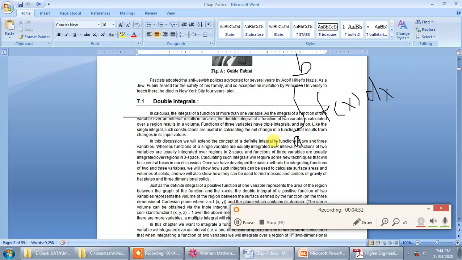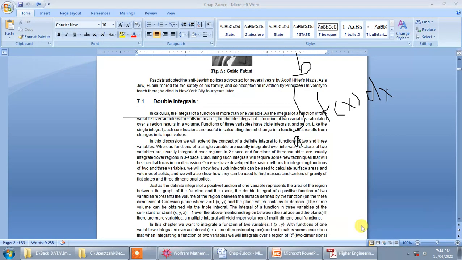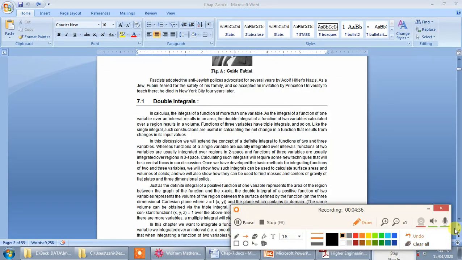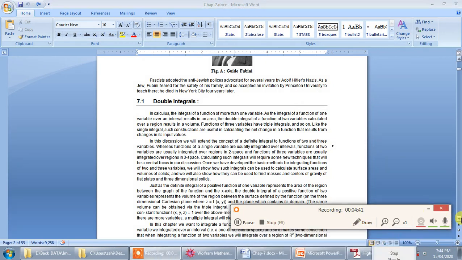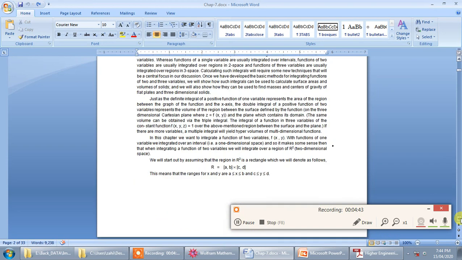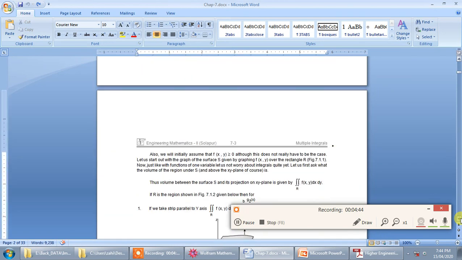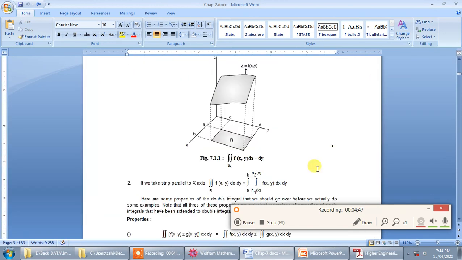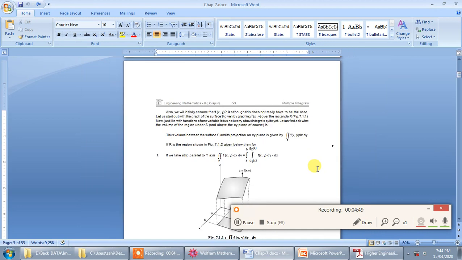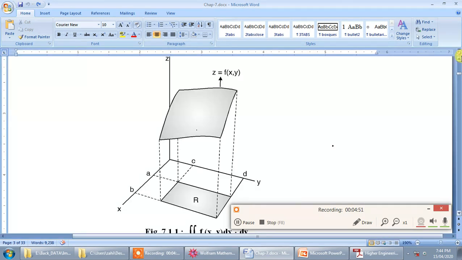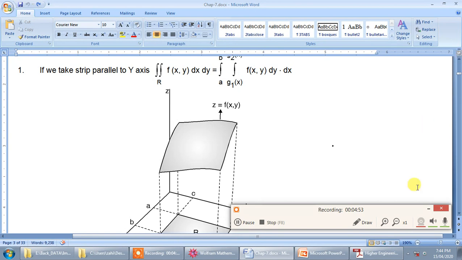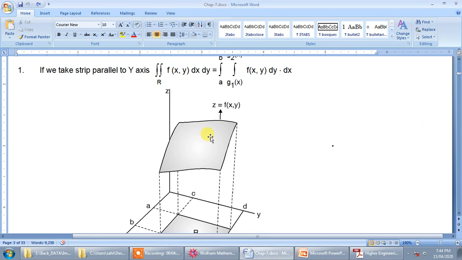Now let us see this figure. In this figure I have written a double integration.